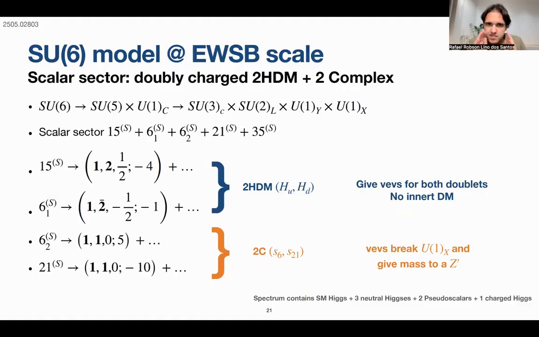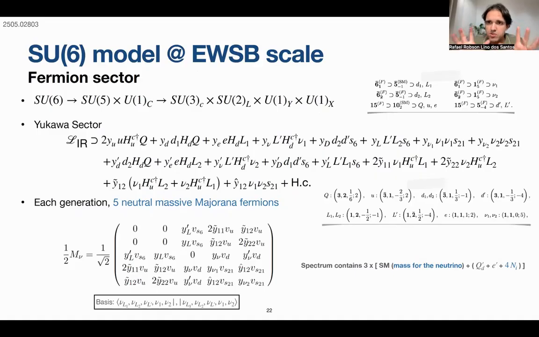Very briefly, this is the scalar sector after the symmetries are broken down to the electroweak symmetry breaking scale. It's like a two-Higgs doublet model, but we give vevs to both doublets, so no dark matter comes from the scalar sector. But there are also two complex singlets that break the extra U(1) symmetry that comes from the breaking of SU(6), and therefore we also have a Z prime in our model. So we have the spectrum here, but we want neutrinos and dark matter, so we focus on the Yukawa